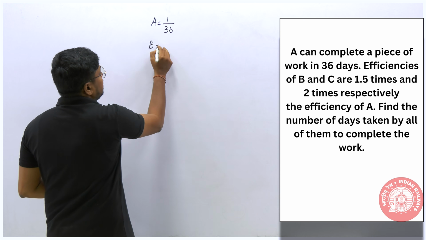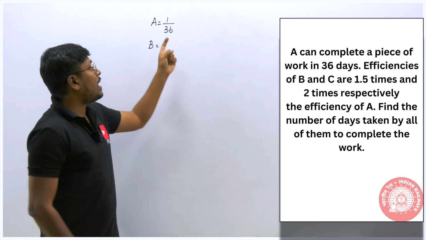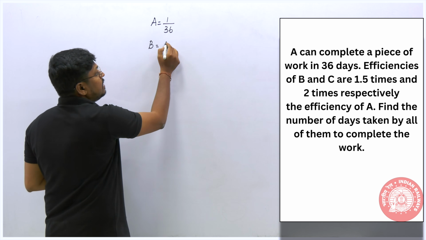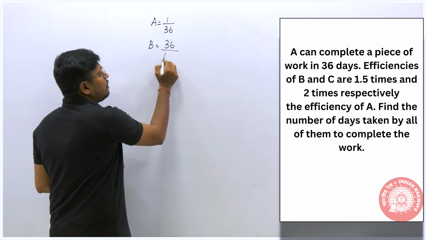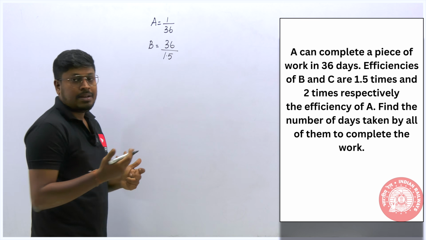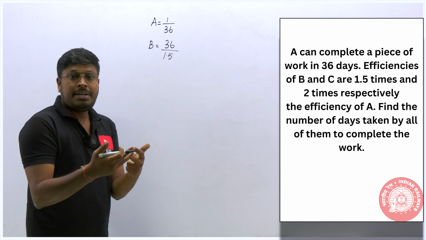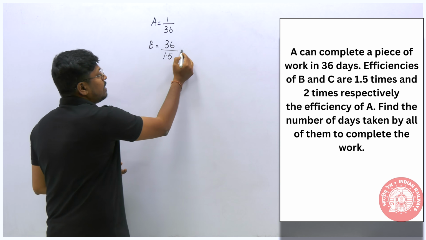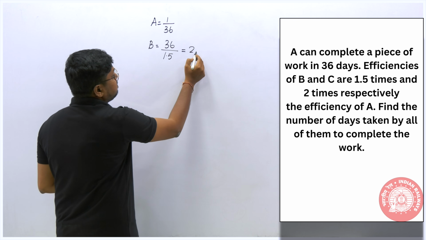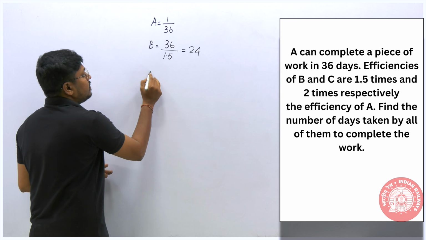And what about B? B is 1.5 times more efficient than A. So B is more efficient, then B will complete a piece of work in fewer days when compared to A. So 36 divided by 1.5, which is 24 days. Yes, B can complete a piece of work in 24 days.